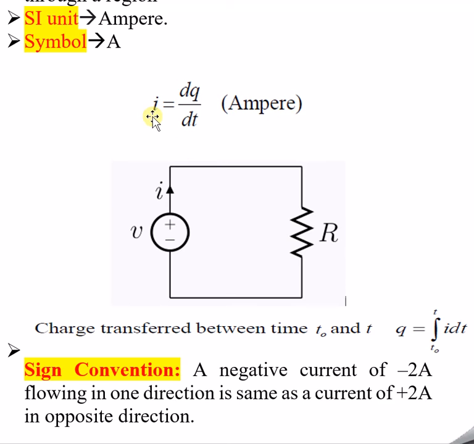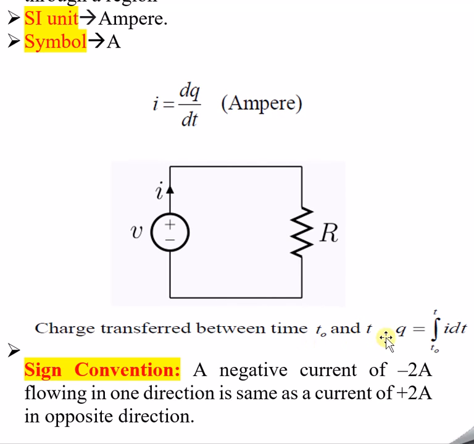Current is nothing but dq by dt. If I want to calculate the total charge within a specific time t naught and t, then I definitely have to integrate. If I want q, then when the differentiation goes to the other side, it becomes the integration of I. I hope this is clear from mathematics. Rate of flow of charges constitutes current, and if I want to calculate the total charge, then definitely I have to integrate the current.